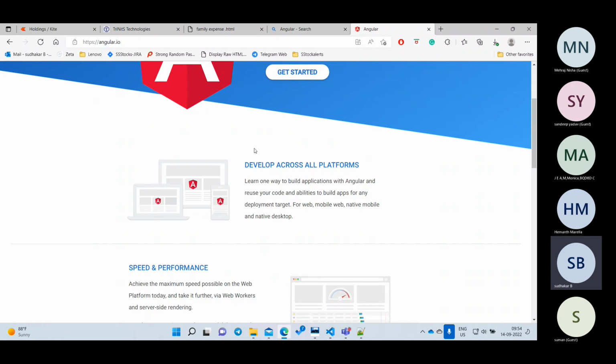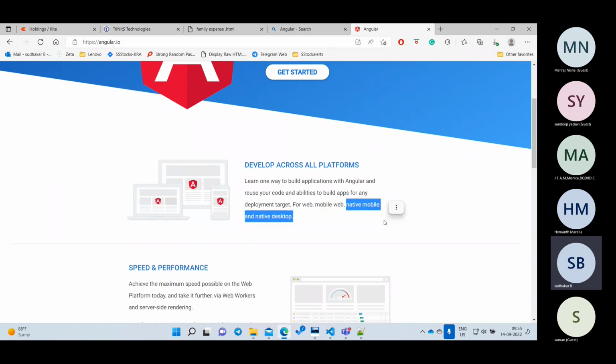Not a problem. So using one framework, you can write a web application, and you can write an Android application too. And the same thing with React also. This is not only specific to Angular, the same thing we can do in React also. So using the same single framework, we are going to develop a web and mobile, and mobile web means it will normally open in Chrome, and a native mobile application.